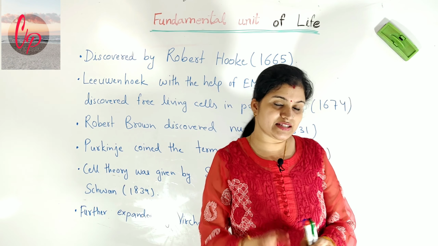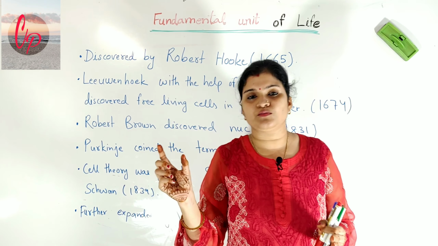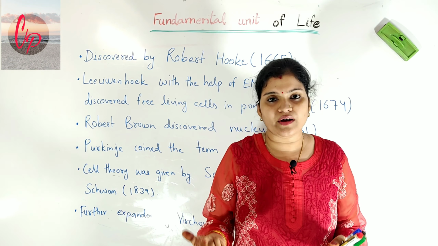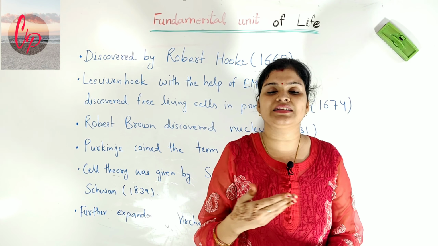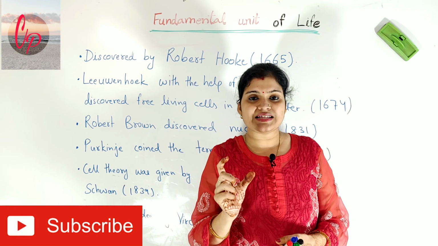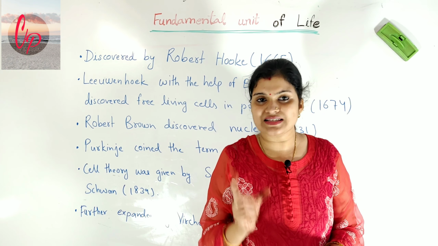The term cell is actually a Latin word which simply means little room. The structure he saw in cork cells resembled little rooms, so he gave them the name cells.